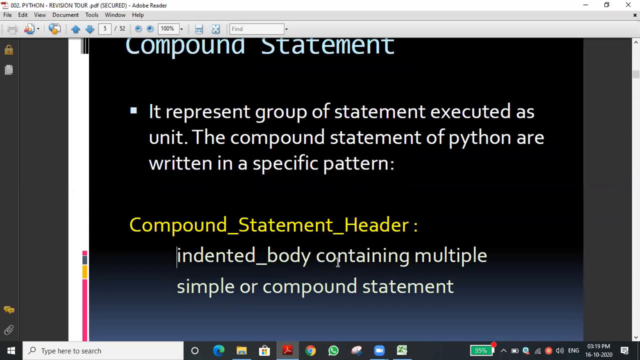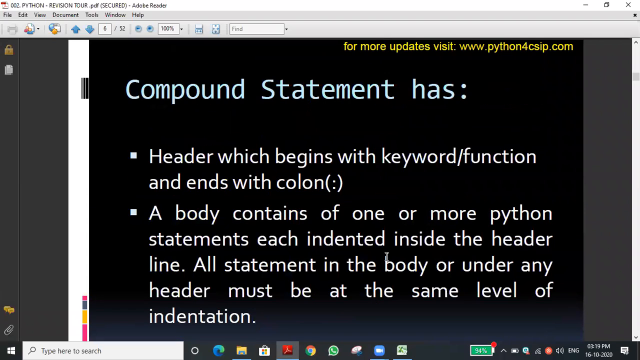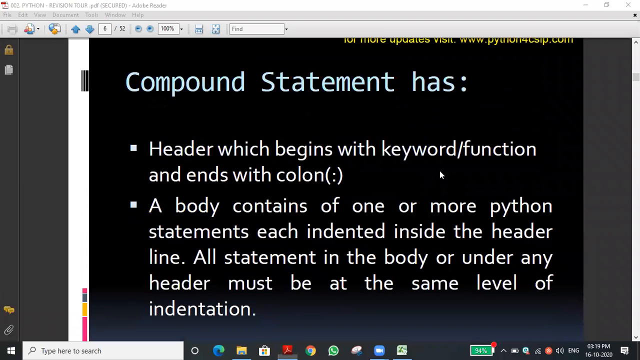The body of a compound statement may be a simple statement or another compound statement also. Let's keep it. That is the syntax. The two lines are the basic syntax of the compound statement. Let me see one example also. What are the things a compound statement has?